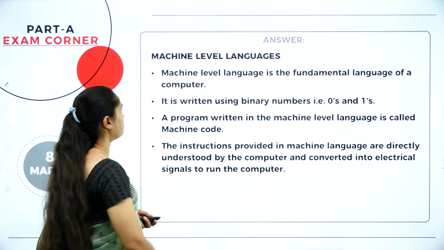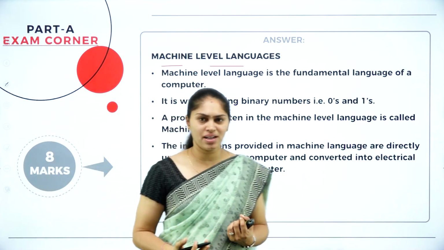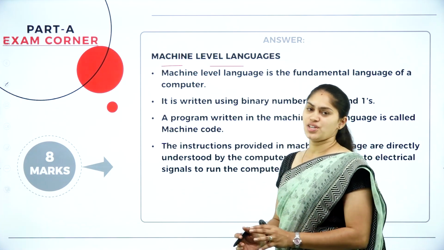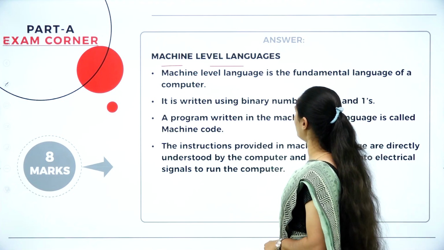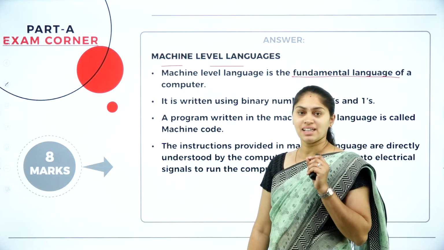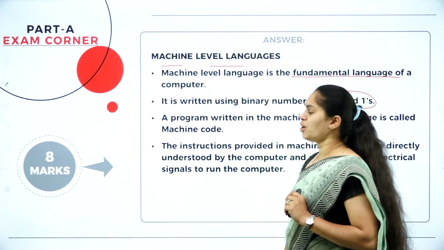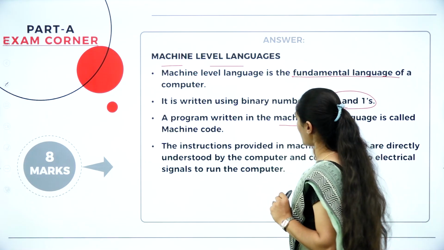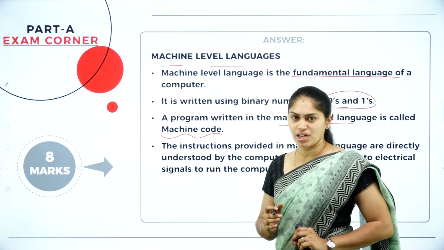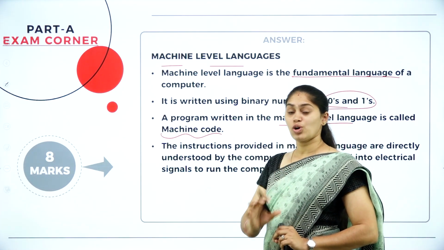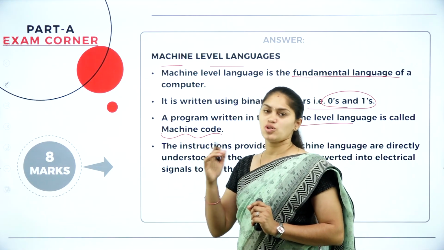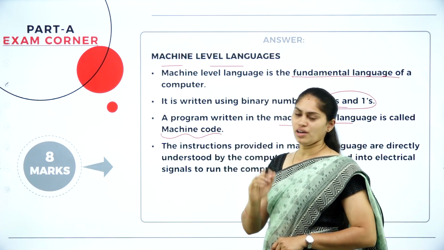Fine. So we'll see the first one, machine level language. As the name indicates, the language which is understood by the computer on its own, which is machine level in nature, we call that a machine level language. It is the fundamental language of a computer, and we write the code in terms of zeros and ones. A program written in the machine level language is considered machine code. Computer can understand this machine code or object code. The code which is written by the programmer is source code. The code which can be understood by the computer is machine code or object code.